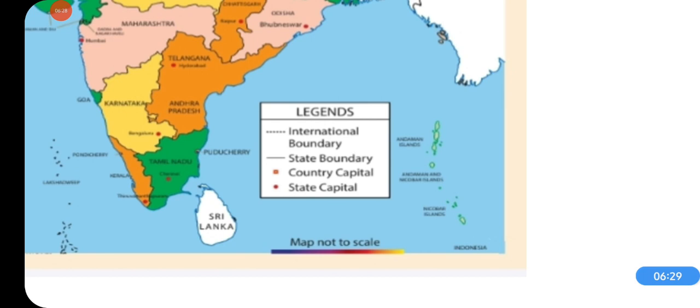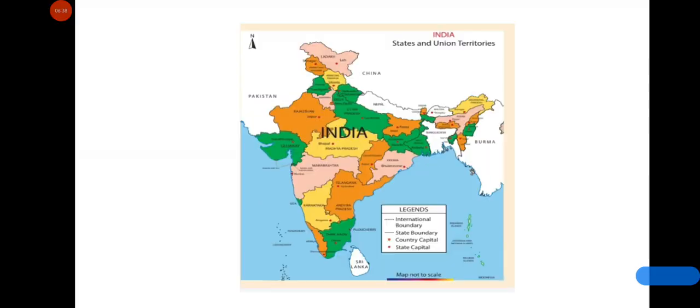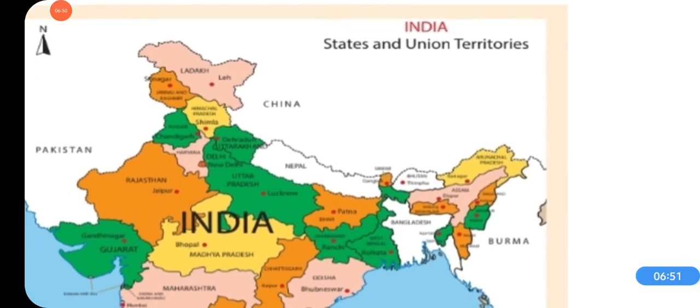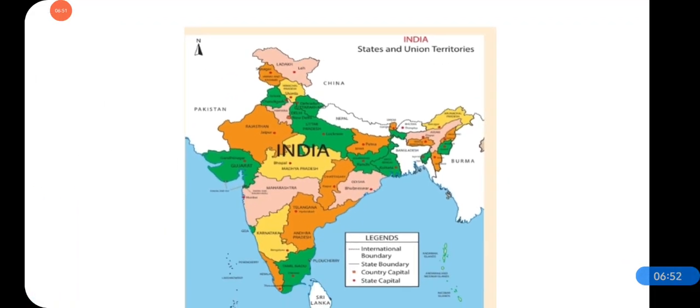From the legends we can know that the dotted lines are showing the international boundary and the straight line is showing the state boundary. And how do you know that this is the map of India showing states and union territories? By reading this title. And we can know symbols from legends.